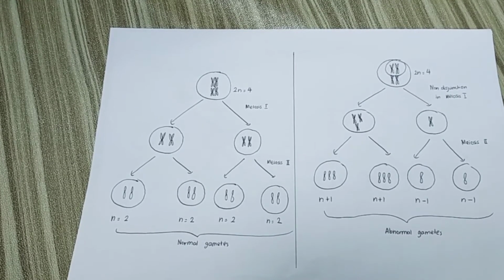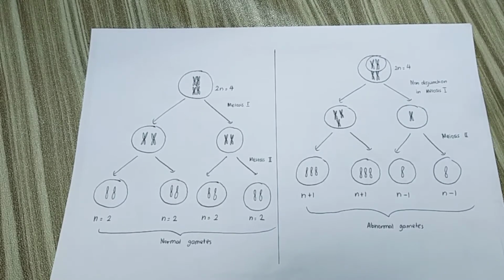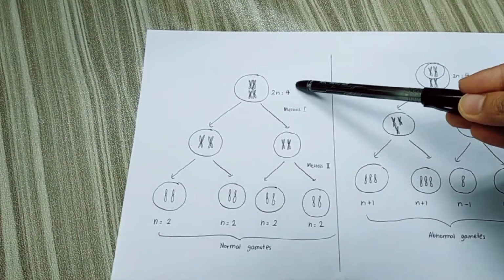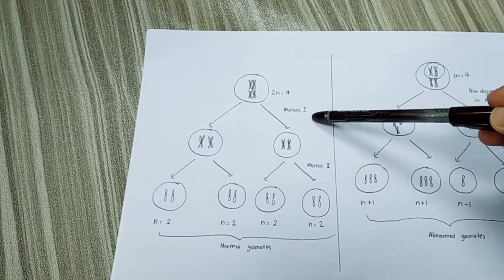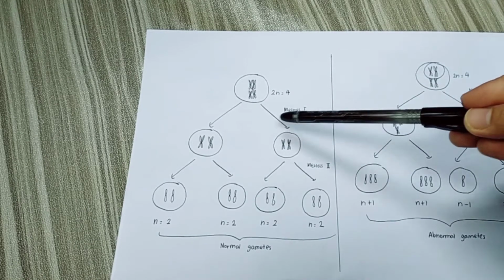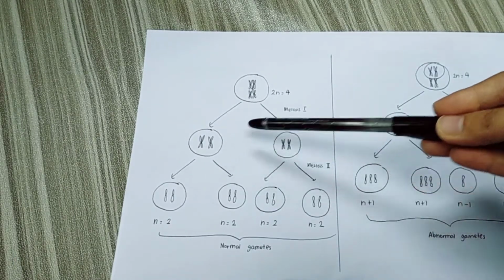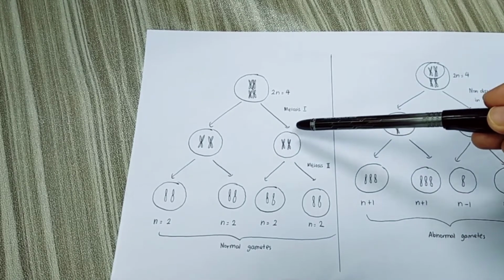Now we look at the difference between the normal cell that undergoes meiosis and the abnormal cell that undergoes non-disjunction. Let's look one by one, starting with the normal cell. Let's say this cell is 2n equals 4. When meiosis 1 occurs, the homologous chromosomes separate and move to the opposite poles, so each cell has 2 chromosomes, because the homologous chromosomes are already separated.